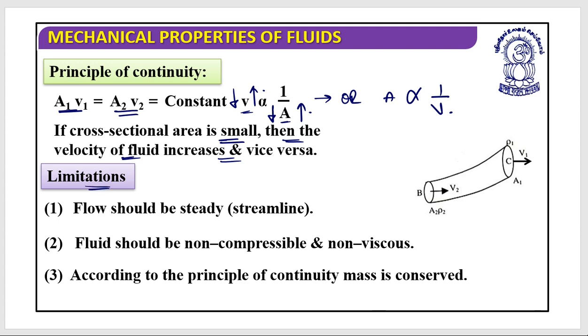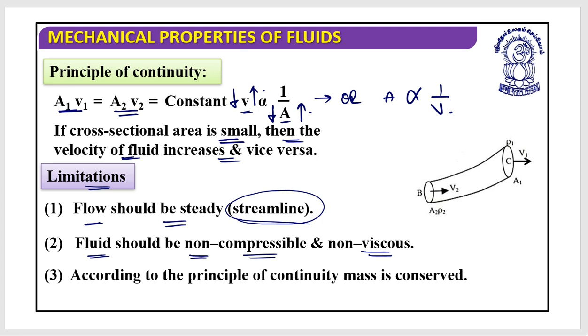Let's discuss certain limitations of this principle of continuity. First, the flow should be steady. That means this is applicable to streamline flow, as we discussed at the very start. Next, the fluid should be non-compressible and non-viscous.